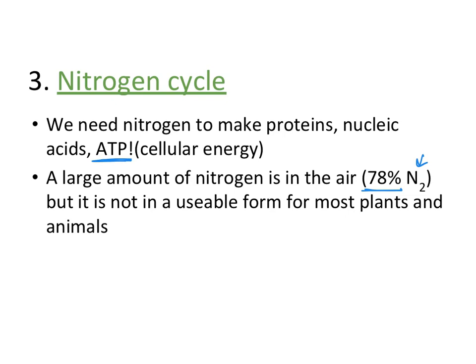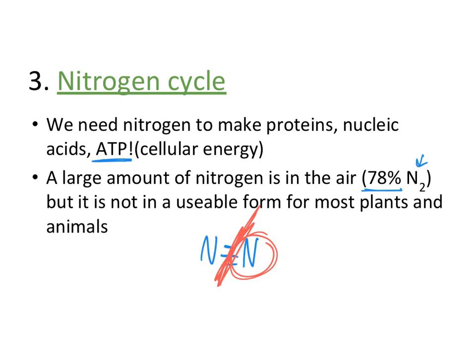And the reason for that is because of the way that these nitrogen atoms are bonded together to form this N2 molecule. So nitrogen, when it bonds to a second nitrogen, actually forms a triple bond between these atoms. So this triple bond is super strong, and it makes it very difficult for plant and animal cells to come in and break those bonds. Makes it really hard to just break these guys apart and then use this single nitrogen atom. So because of that triple bond, N2 isn't really usable.